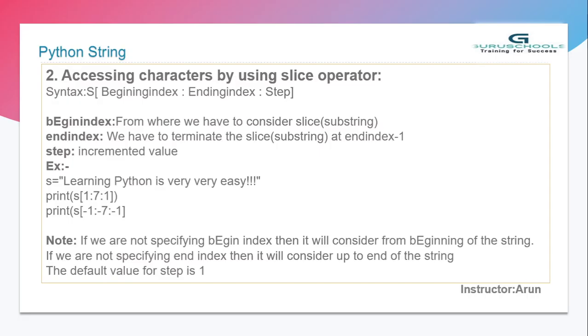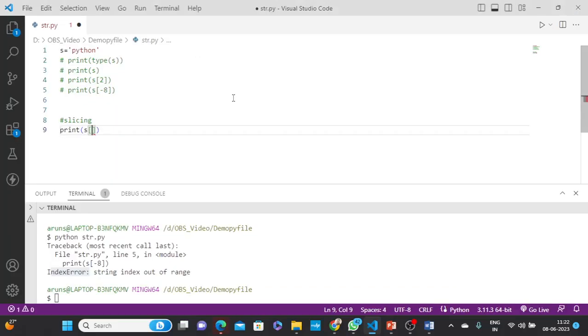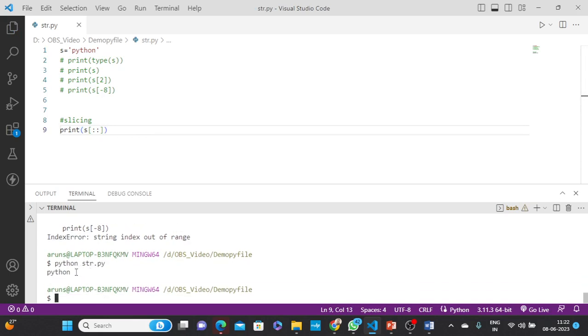As I already told you, if I do not give a start index it is considered 0, and the end index is considered the nth number. Let's check. Now I do not pass anything, just the colon, and you can see the whole data is coming.